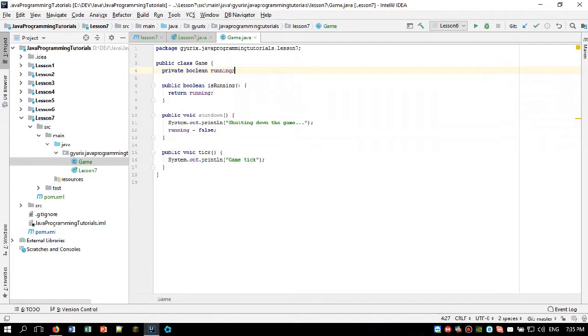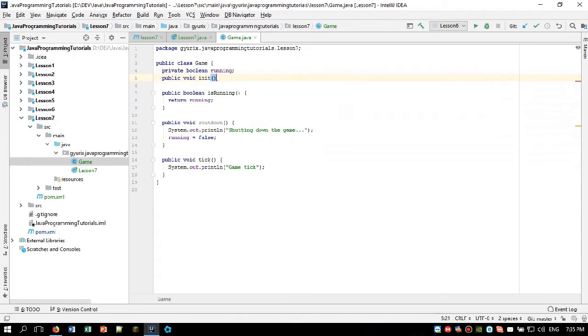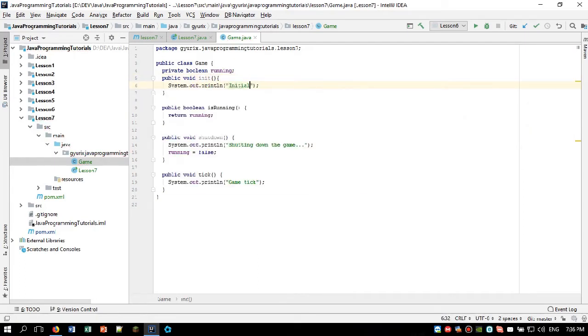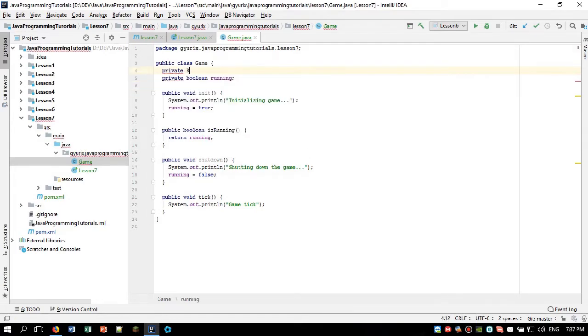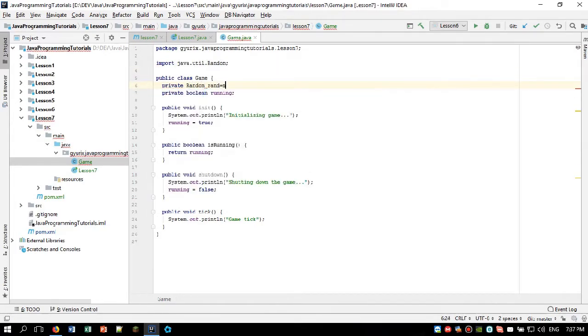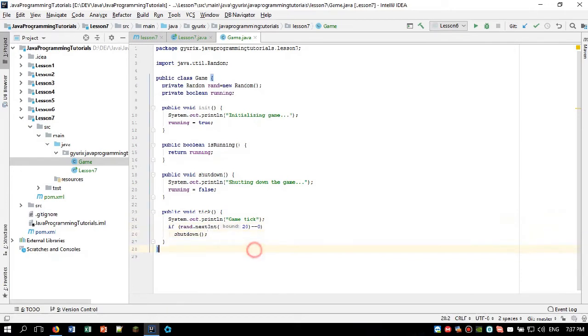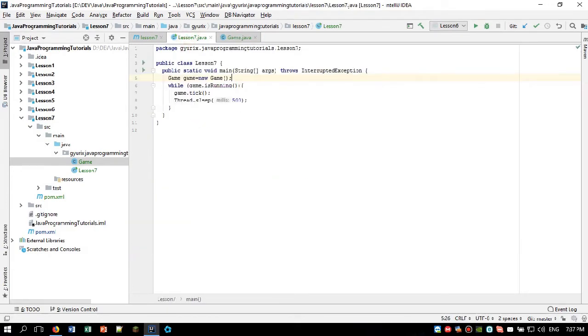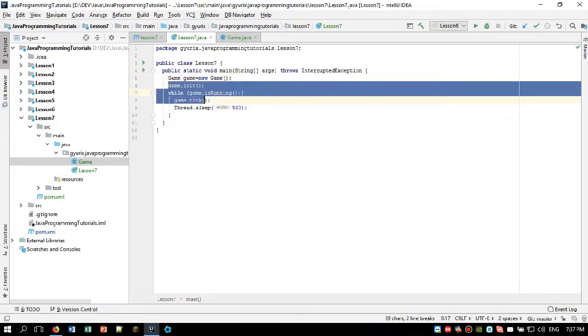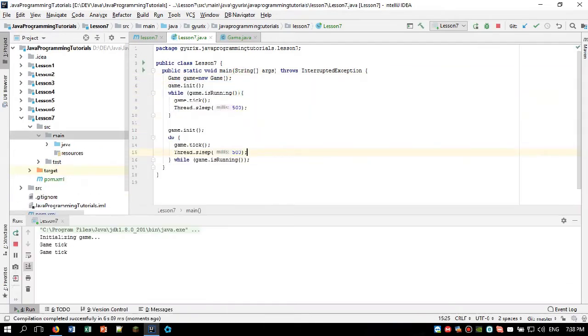First of all, when we initialize the game, we need a public void init method for it, and there we can write initializing the game and set the running flag to true. And now we can create a new Random in the game, and let's say the random number is 0. So we generate a random number between 0 and 20, and if we get 0, then the game is stopped. So we have basically a 5% chance of stopping the game every time the game.tick method is invoked. We can do the same thing with the do-while, and now we can run the program.